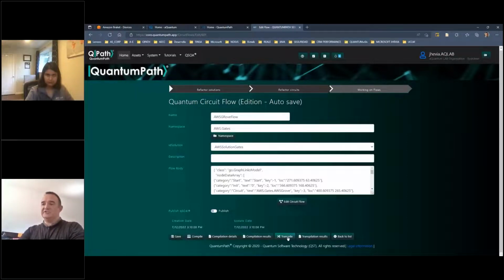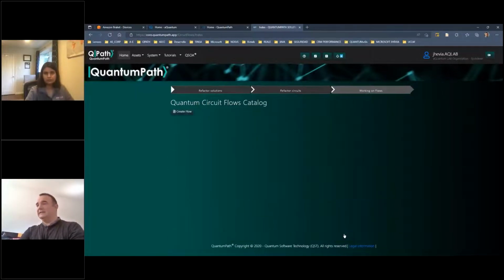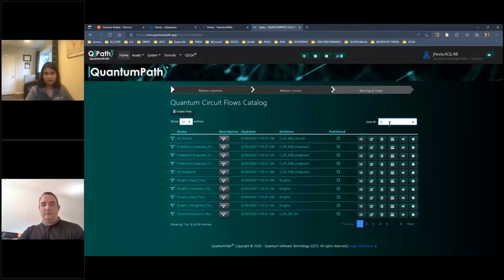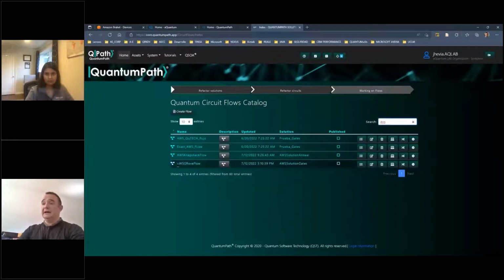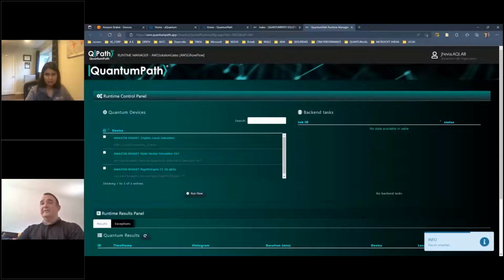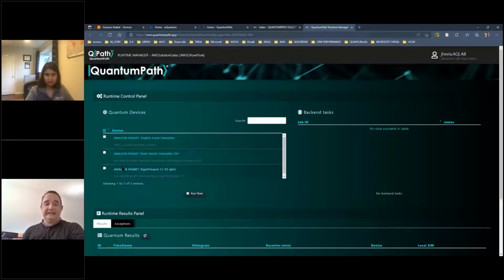Once the transpilation process has finished correctly, we can then go to our flow catalog, and selecting our flow, AWS Grover Flow, we can click on the Runtime Dashboard button. From the dashboard button, we can select all the QPUs that are connected to the solution. Of course, we can change that at whatever moment we need. And we can choose one or two or the three machines if we like.